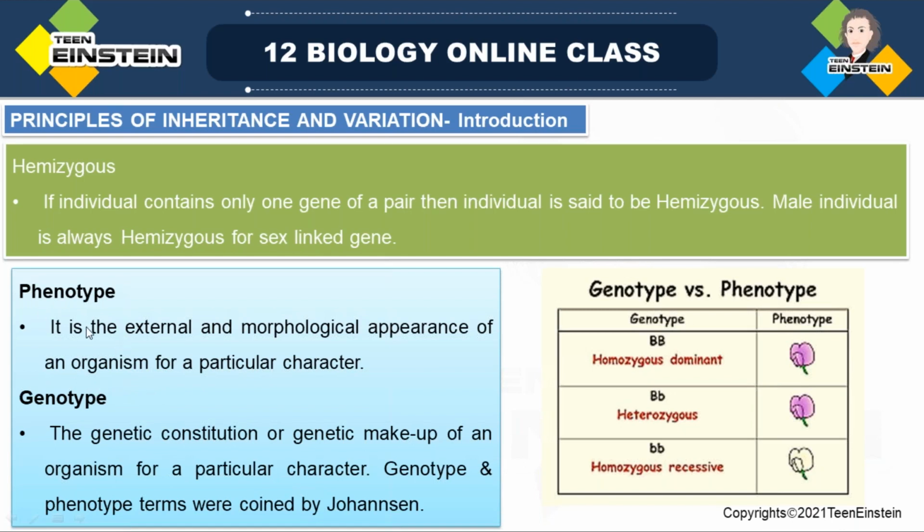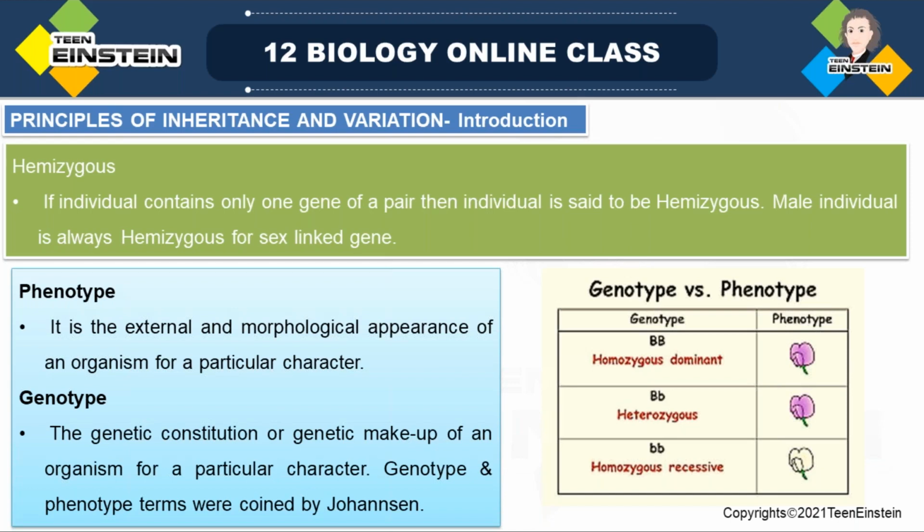Next is phenotype. Phenotype means the morph of an organism. For a particular character, the external appearance or morphological appearance of an organism is called phenotype. The genotype is the genetic constitution, the genetic makeup of an organism for expressing a particular character.